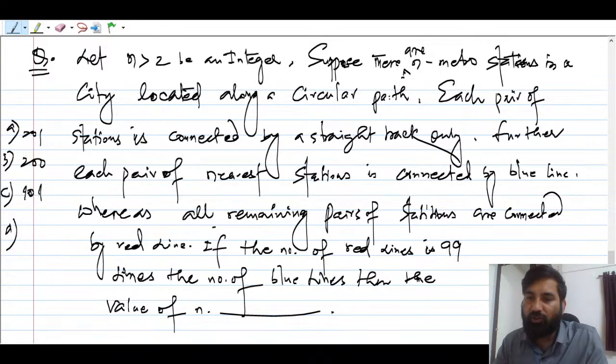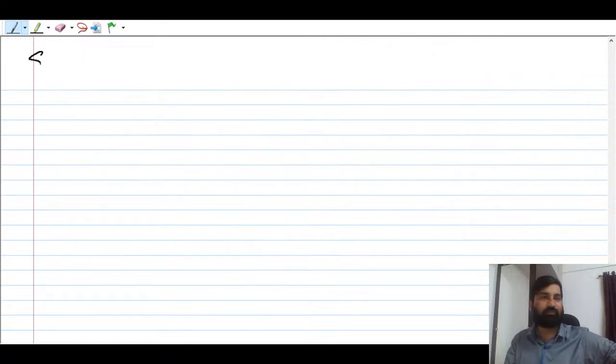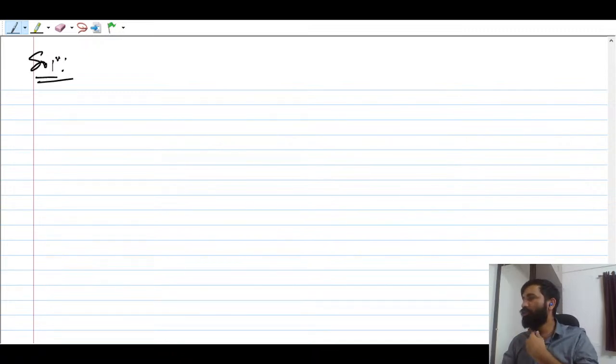Tarun is saying 201, considering blue as a side and red as a diagonal. Very good. So let's see how we are going to solve it. This is a very good question, and the next option is 199. So let us solve the question, guys. It's not a tough question. This question was asked in 2020 only, right?